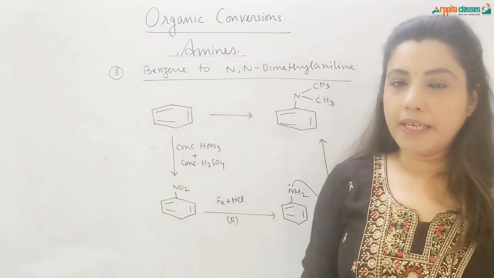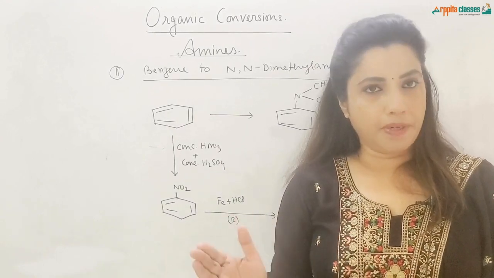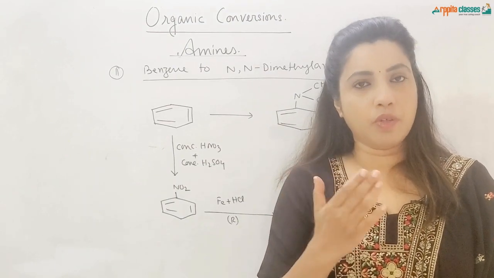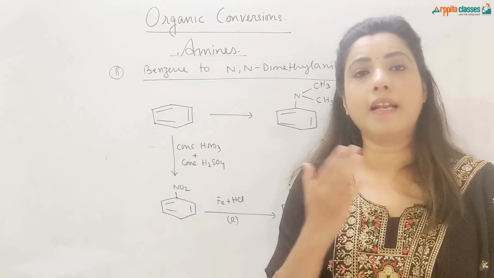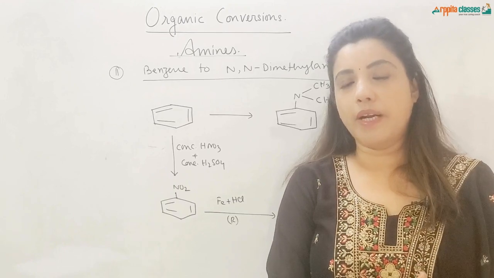So we have completed the organic conversions from all the chapters. First I started with some tricks, and then I showed you the flow chart, how this will happen, and then I have taken examples from each and every chapter, starting from haloalkanes, haloarenes to amines.